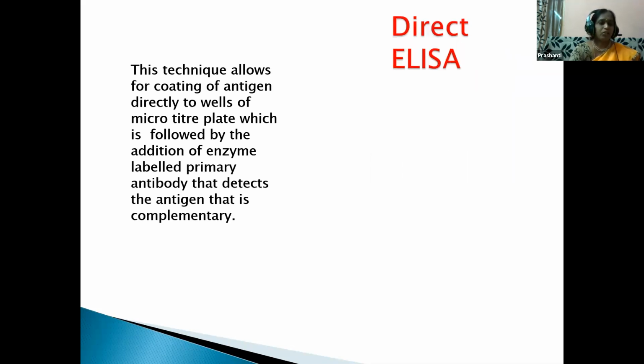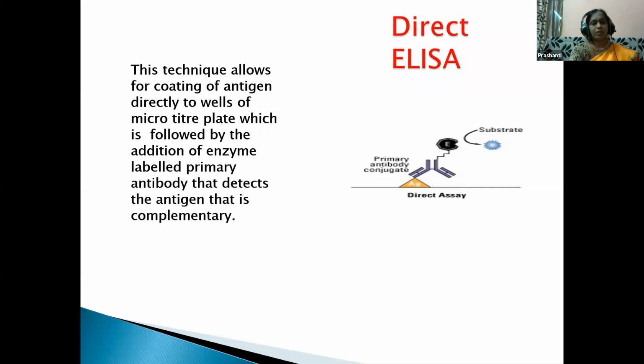Direct ELISA. So this is the direct ELISA. This is commonly used for immunohistochemical stains of tissues and cells. Here the microtiter plate is already coated with the antigen, and the enzyme-linked primary antibody is added, and then the substrate is added, and the color change is seen. So this is a direct ELISA, children.